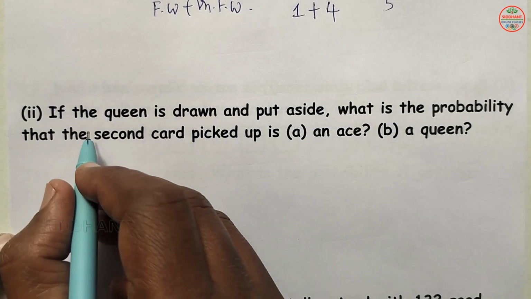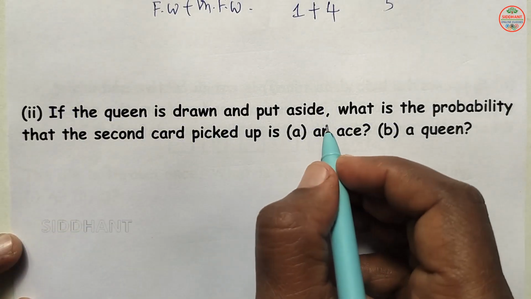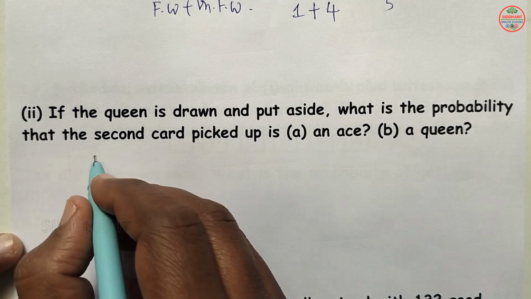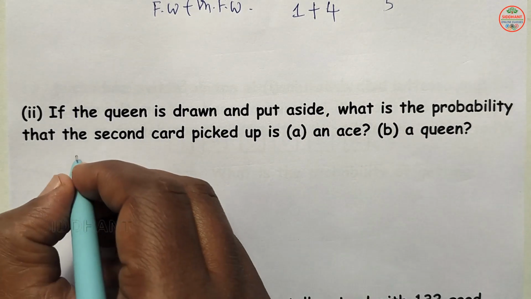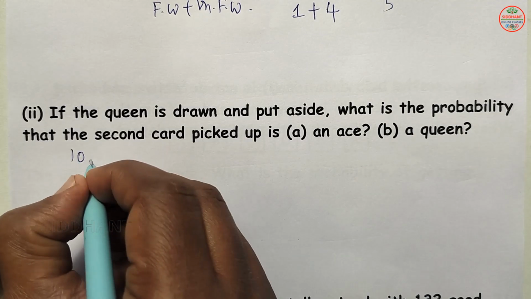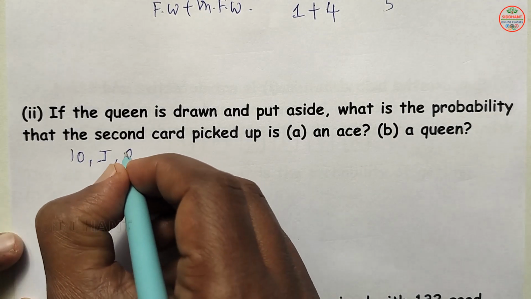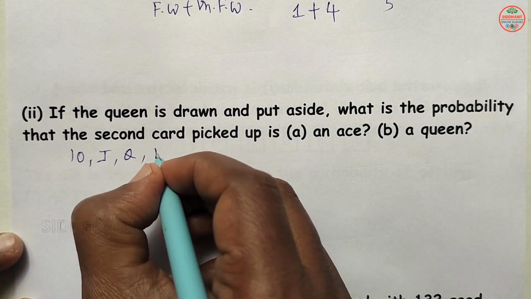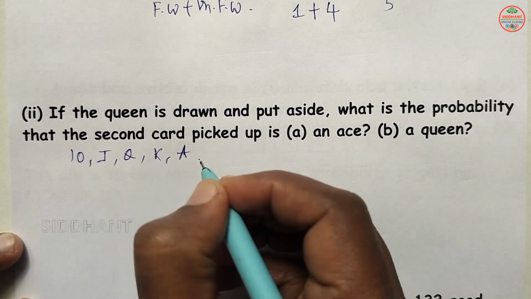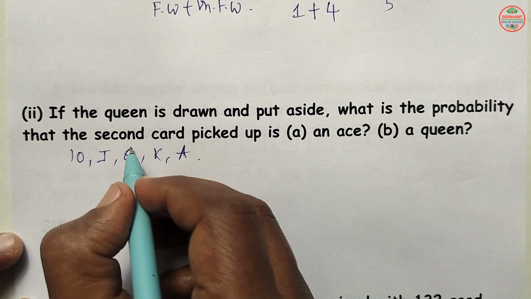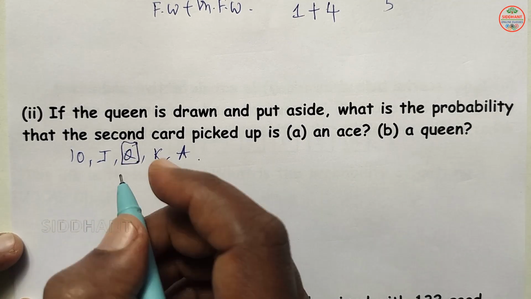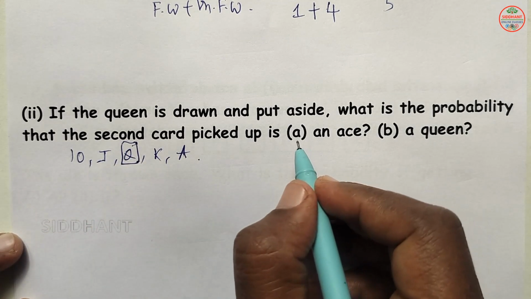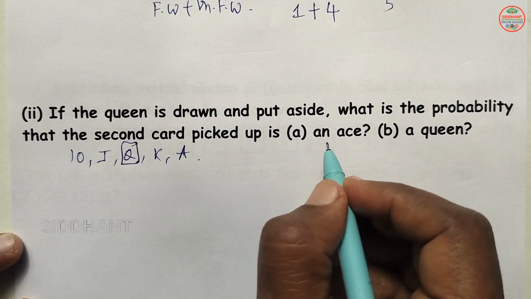Next, second: if the Queen is drawn and put aside, what is the probability that the second card picked up is an Ace and a Queen? So we have 5 cards, 10, Jack, Queen, King, Ace. One card, the Queen, is kept aside. Now we are going to see the probability of an Ace.